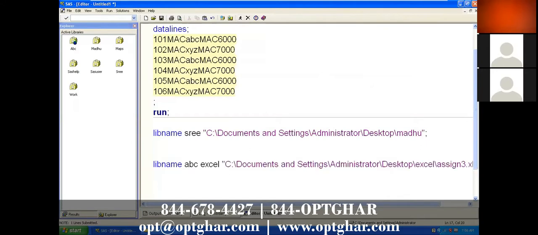See, one library has been created with the name ABC. Can you see that? Yes. If you open that ABC, see what is there: all the Excel sheets, all the sheets from the Assign3 Excel file. So like this, you can import all the sheets from a particular Excel file.